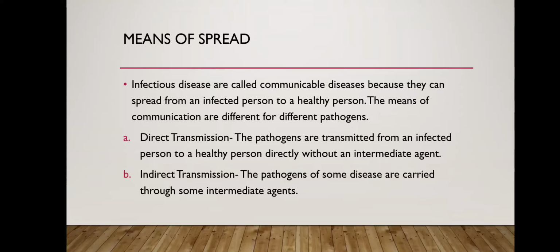Next is the indirect transmission. In the indirect transmission, the pathogens of some diseases are carried through some intermediate agent. So here agents are required to transmit the disease. So next class, in explanation part, we will study about the transmission through the intermediate agent. It can be through the contaminated food and water, through the air it can also transfer. So through the vectors also it can transfer. So next class we will study.